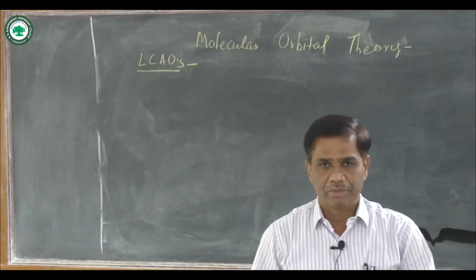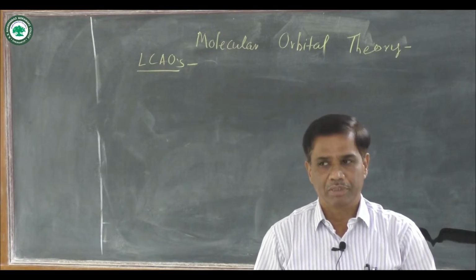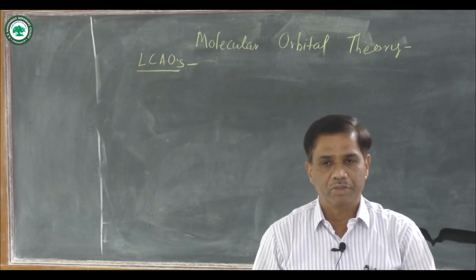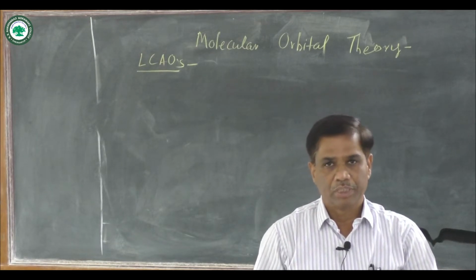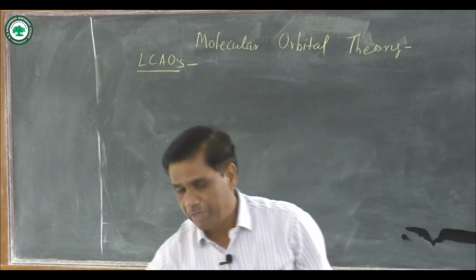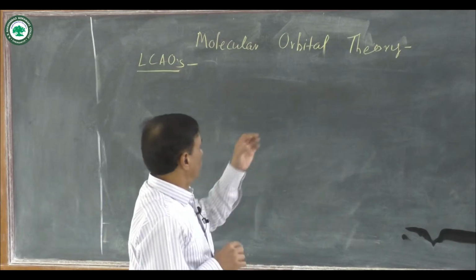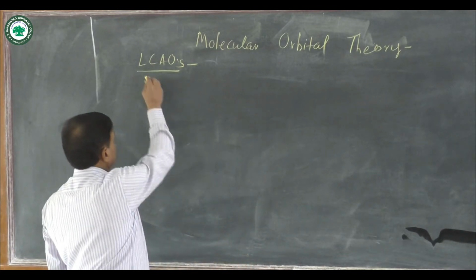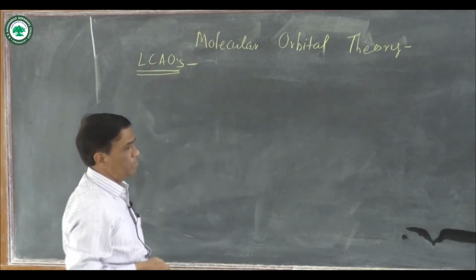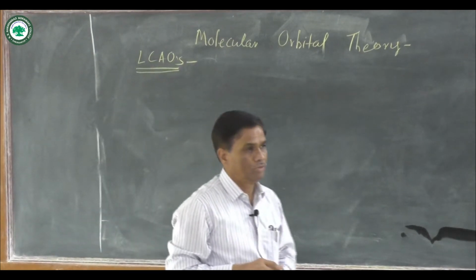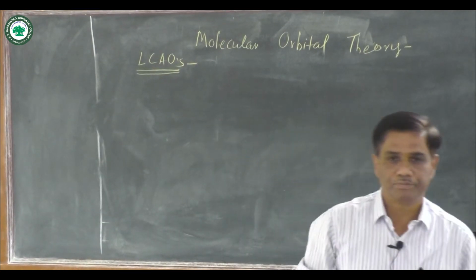In the last lecture for molecular orbital theory, you have seen the introductory part. In this lecture, I am going to teach you molecular orbital theory. The basic principle is linear combination of atomic orbitals.